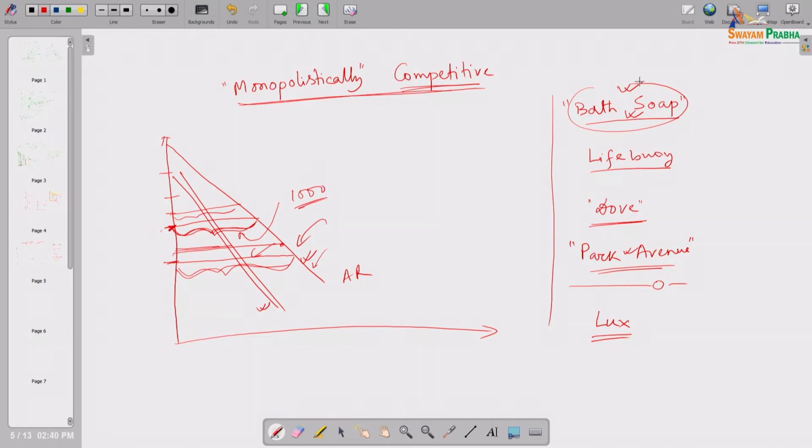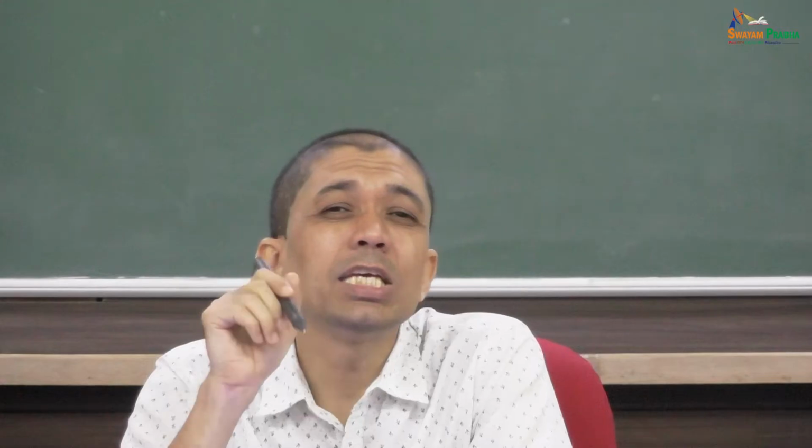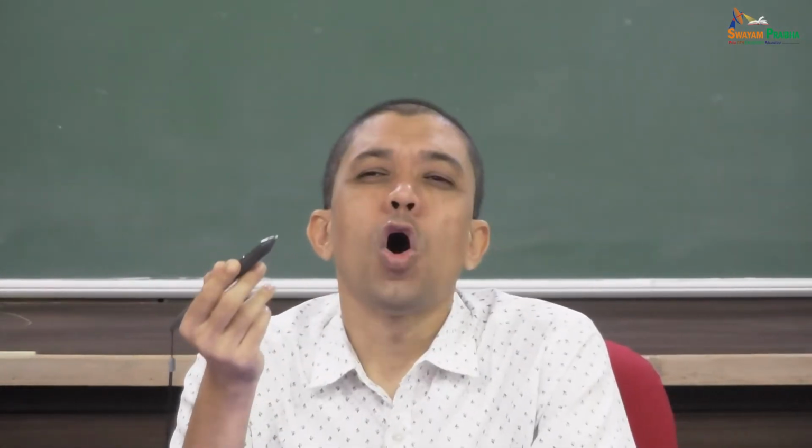So if we start with a monopoly situation, and more and more producers enter the product market with a similar product, the demand curve for each individual producer's product should shift leftward vis-a-vis the earlier demand curve. Suppose Lux and Lifebuoy are there.